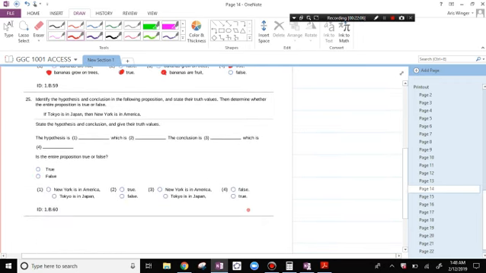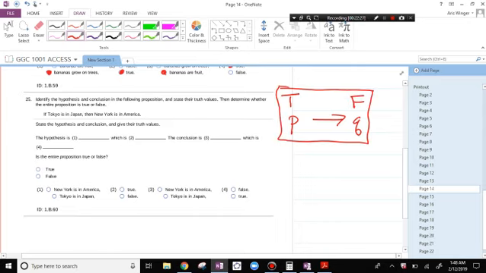Identify the hypothesis and conclusion in the following proposition and state their truth values. Then determine whether the entire proposition is true or false. If Tokyo is in Japan, then New York is in America. So you have a proposition where P is true and Q is false. That means that the whole statement is false.